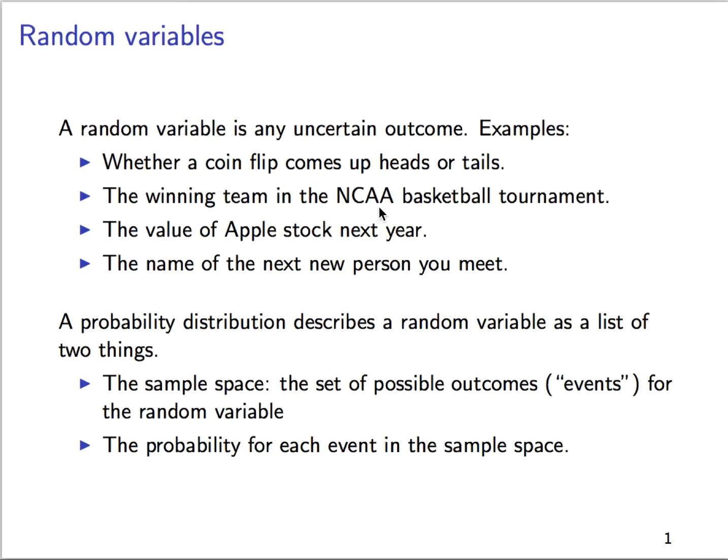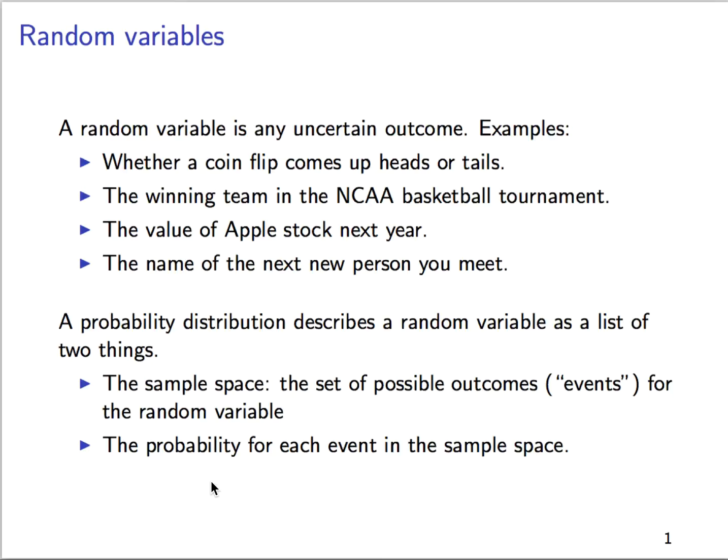In the case of the winning team in the NCAA basketball tournament, here we are coming up to Final Four weekend, so that'll be one of the 4 teams still in it. If you're talking about the name of the next new person you meet, the sample space there, like we mentioned, it's very complicated. There's a lot of possible names, but it's still a finite set. So no matter what the random variable is, it's going to have a sample space, and the possibilities we call events. All right, so the probability distribution lists the events in the sample space, and then it also lists the probability for each of those events.